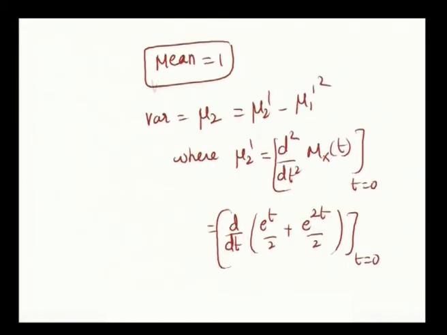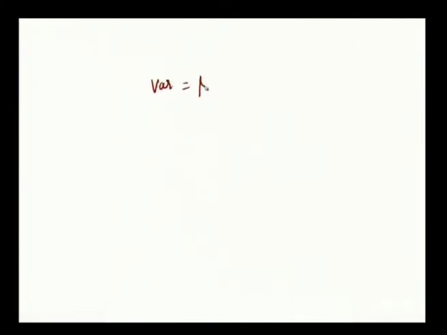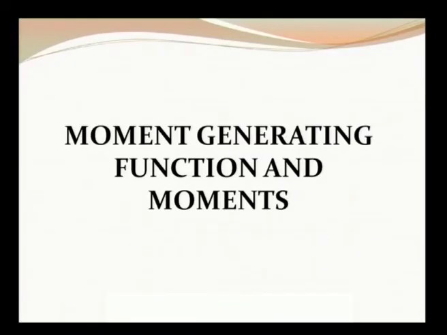So, we have to find the variance. Variance is mu 2, which is mu 2 dash minus mu 1 dash square, which is equal to 3 by 2 minus 1 square, which is equal to 1 by 2. This is the variance. This is what you are requested to find in this problem. Okay. So, in this session we have dealt with some properties of MGF along with the definition and the relationship between moments and the moment generating function.